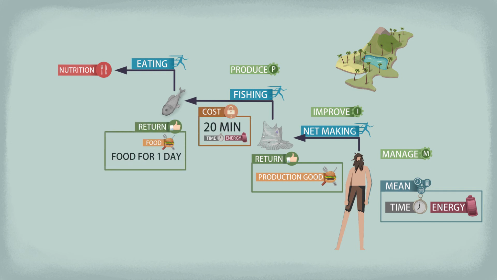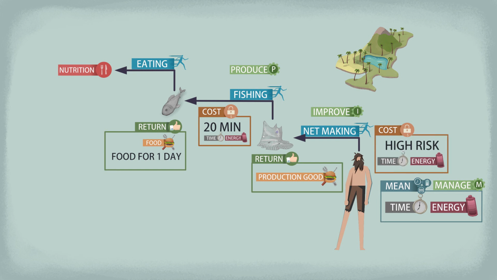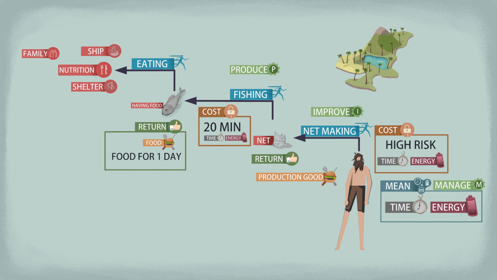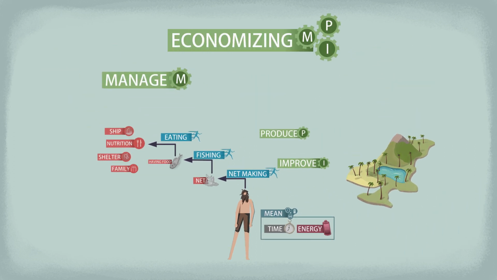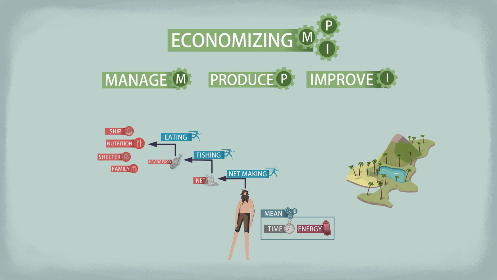An investment like this is pretty risky and requires a lot of time and energy, but it has a huge potential in the future. Robinson could free up most of his day to work on other desires, like getting home. The idea of a net is a desire first, something that motivates Robinson to act. He must work many hours to reach this goal, but once he realizes it, he will have way more opportunities. So Robinson manages his current means and also produces, and at the end of the day he can still choose to invest whatever energy he has left, hoping that by building better tools he can make his life better, and maybe even leave the island.